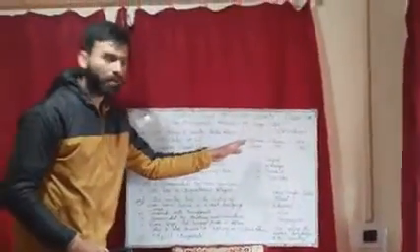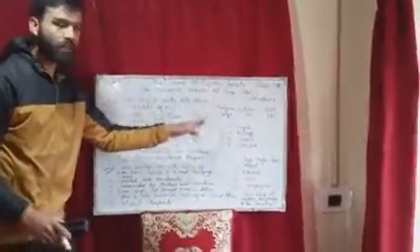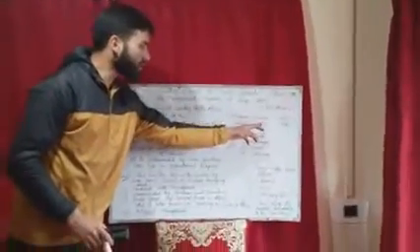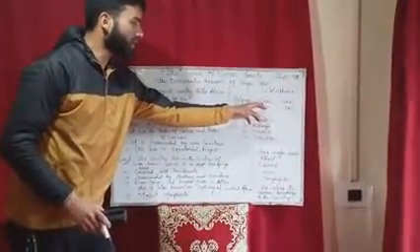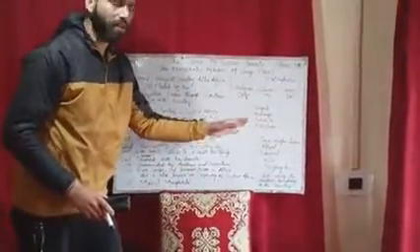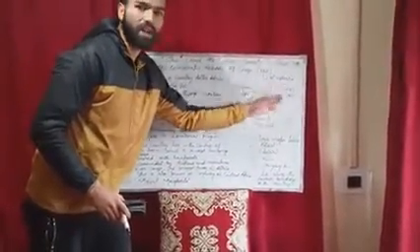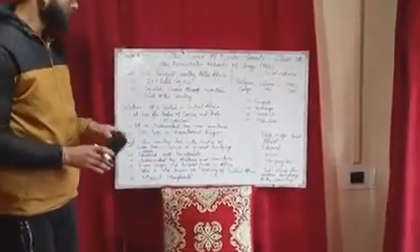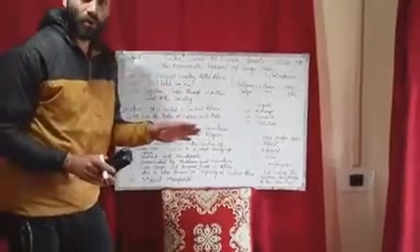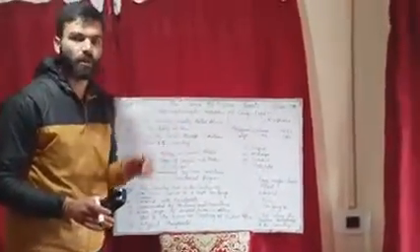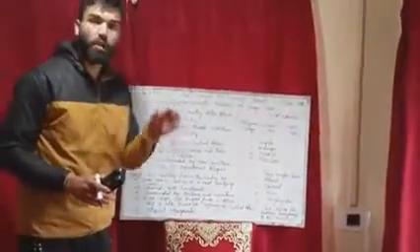Yet again, this Democratic Republic of Congo was earlier known as Belgian Congo, but the name was changed in 1971. At that time it was known as Zaire, and later in 1997, the name was changed to DRC. My dear students, this Democratic Republic of Congo is the second largest country in Africa, but after Algeria.